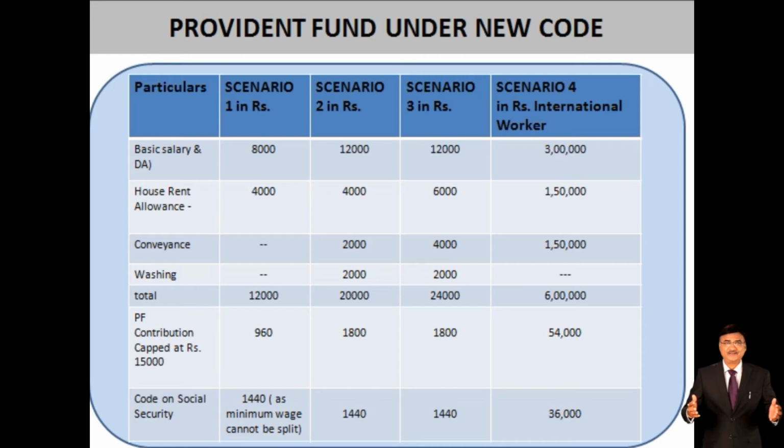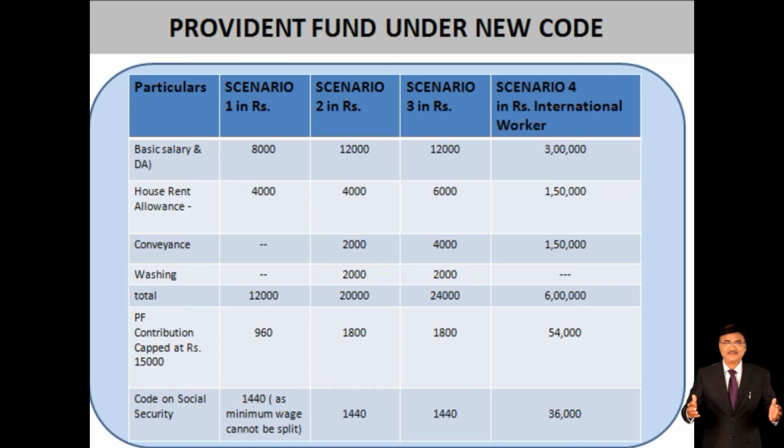If we go to scenario 2, the basic wage is 12,000, then HRA you are paying 4,000, conveyance you are paying 2,000, then washing 2,000, total salary will be 20,000 rupees. And in this scenario, what is going to happen is that the PF contribution will be decreased compared to earlier. If the basic is 12,000 rupees, then your payout contribution for the EPF will be 14,440.